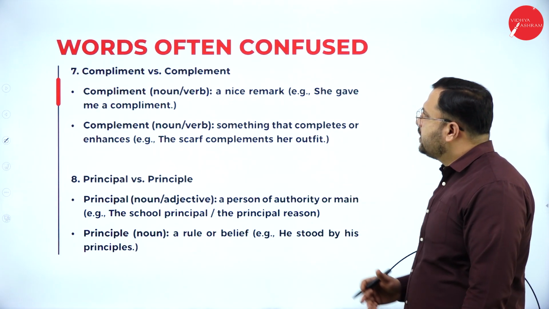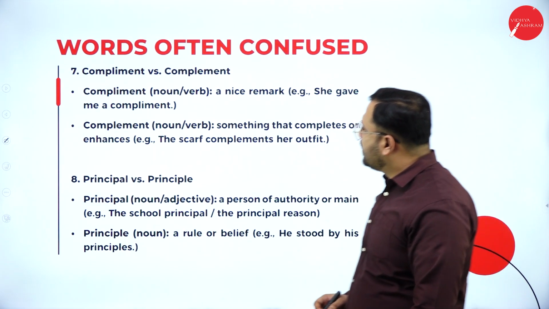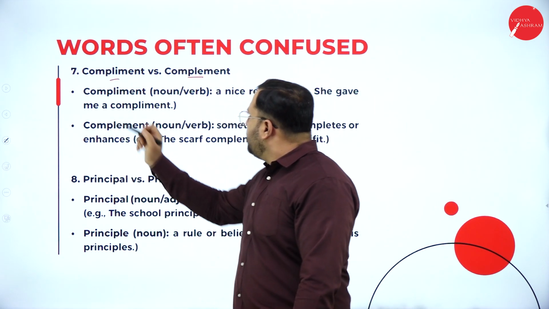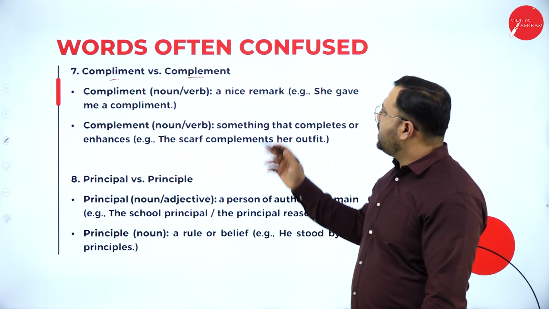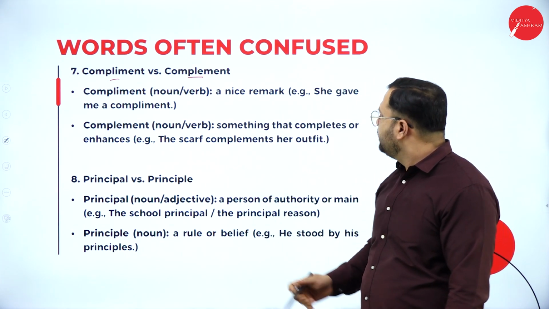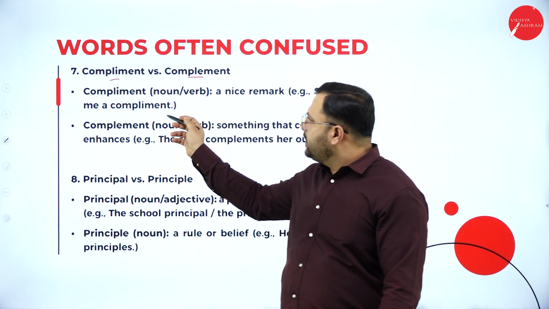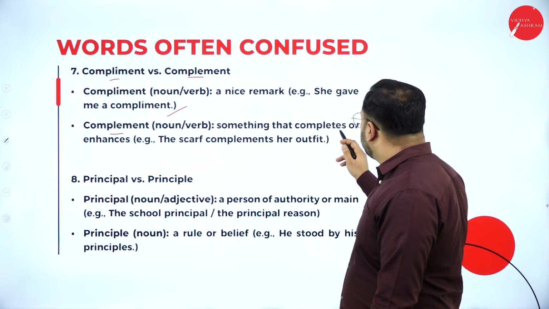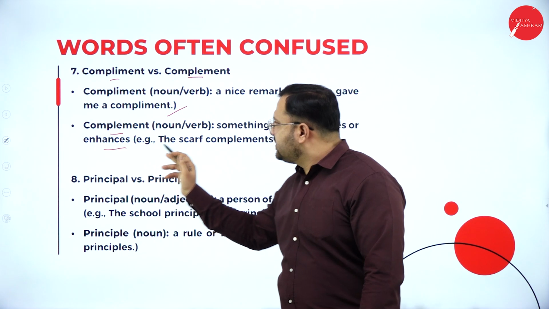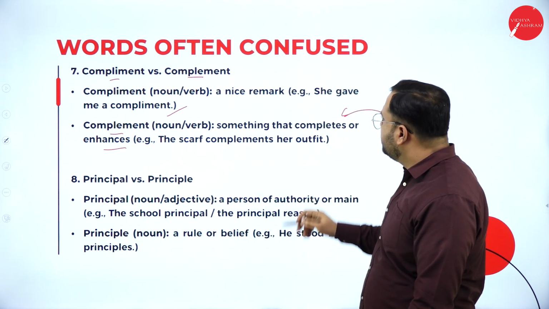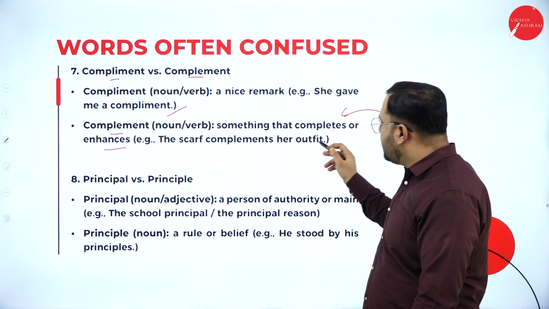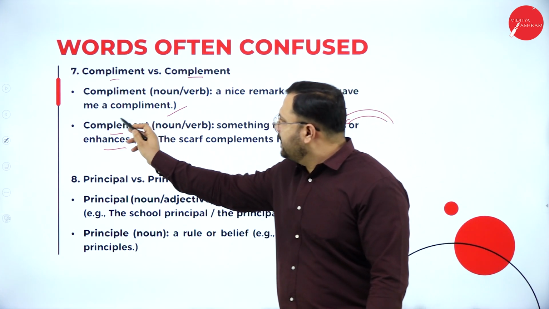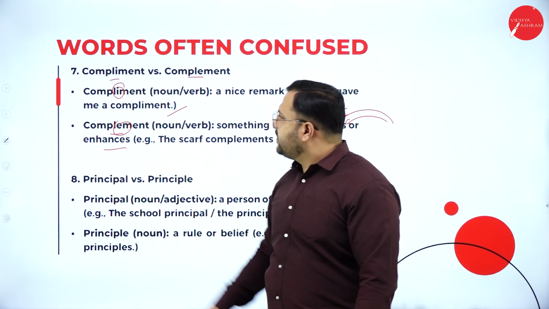Homophones. Next, compliment and complement. What is the difference here? Compliment is a noun or verb, a nice remark, giving a compliment to somebody. She gave me a compliment. Complement is something that completes or enhances, that means in addition. The scarf complements her outfit. That means it adds to something. That is the meaning of complement and compliment, which is praising.